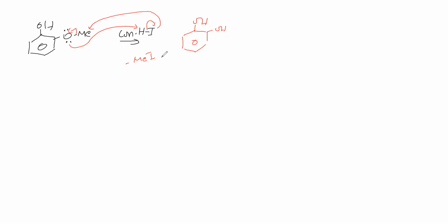Sorry. Next chemical property we'll see. We'll take epoxide. We have taken epoxide.